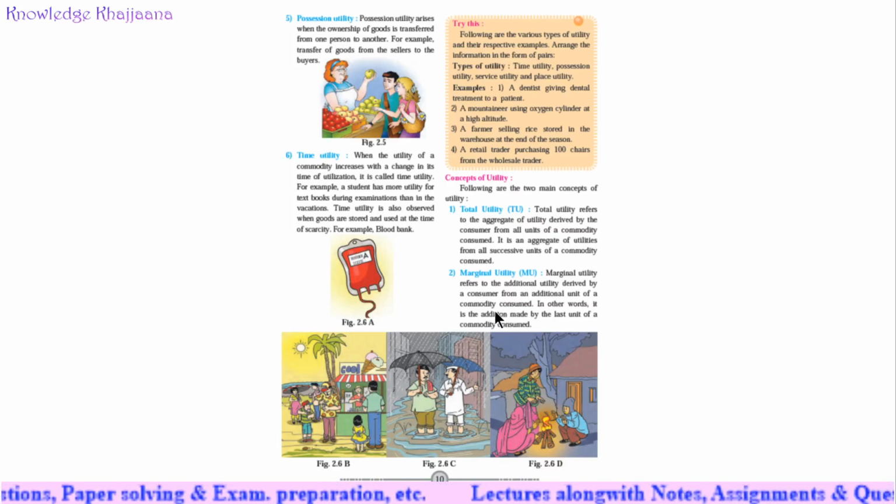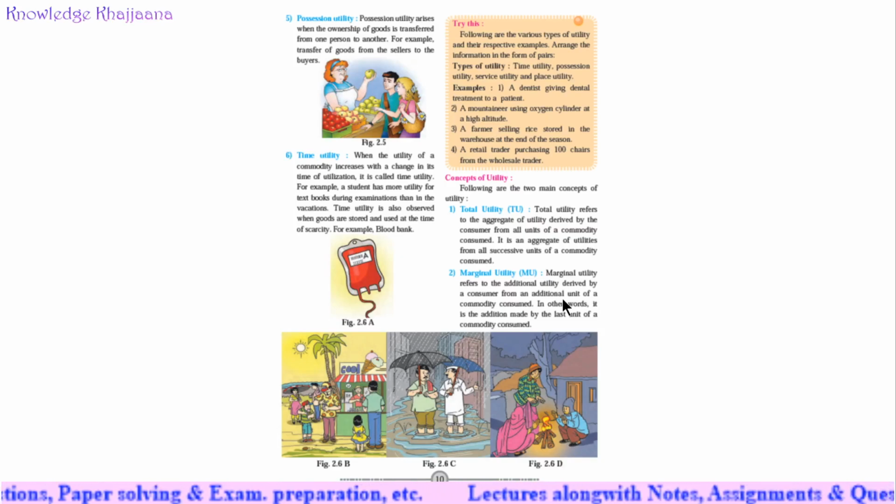What are we going to see today? First of all, counting of utility violates one of the basic features of utility itself. What was that feature? That the measurement of utility is hypothetical.